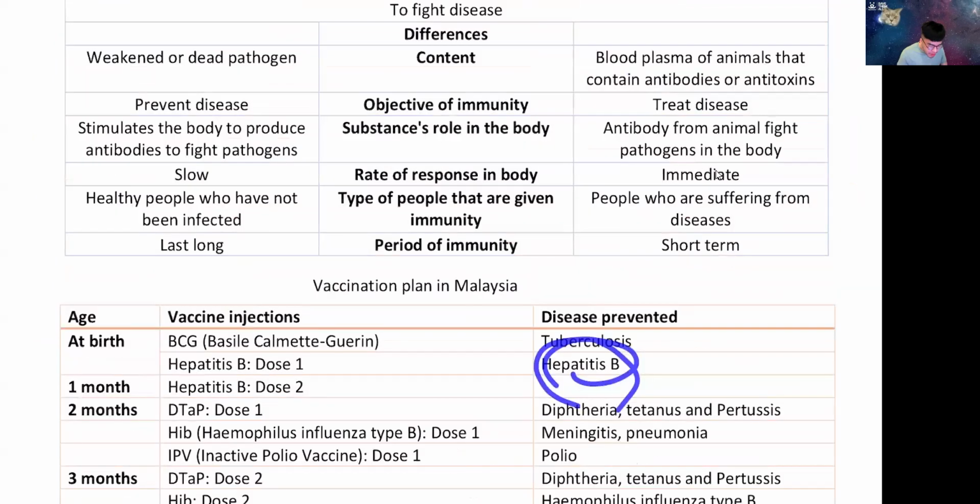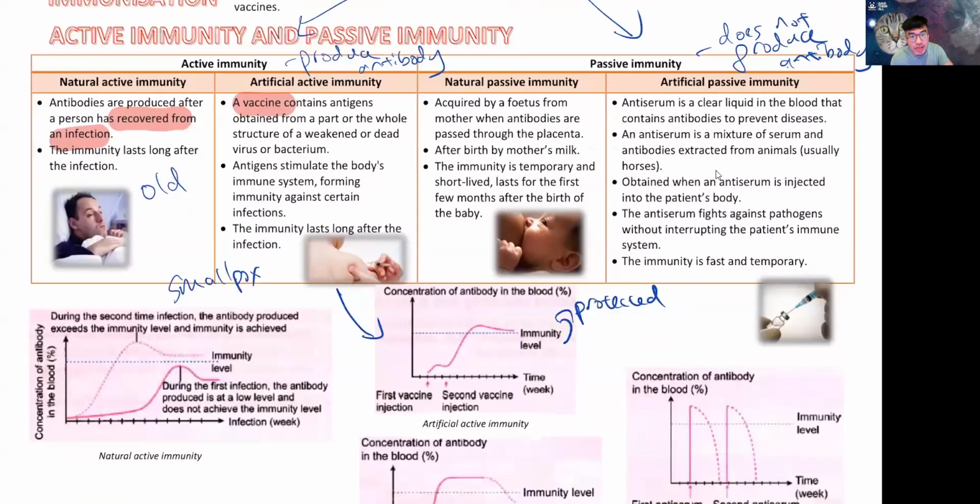So some people, when they reach around 20 to 30 years old, when they go for a body checkup, the doctor will say, hey, your hepatitis B vaccine, it's not there anymore. You're not protected anymore. So you have to go and take another one. If you really care about this. Some people just don't care. They will say, you know what? My chance of getting hepatitis B is really low, so why should I bother? If you are the really paranoid kind, you can go for it. All right, anyway, let's look at the next one.